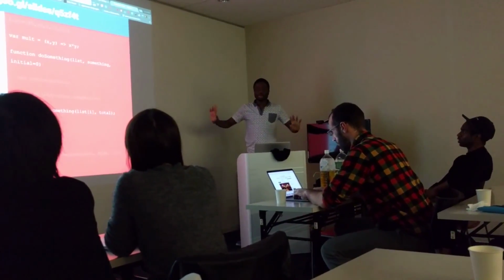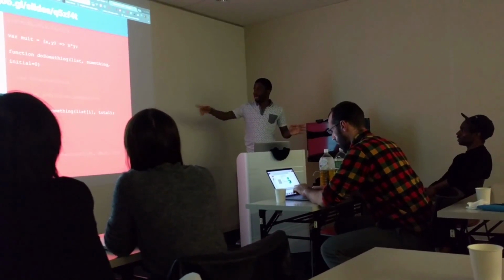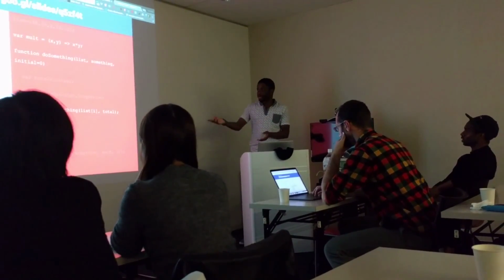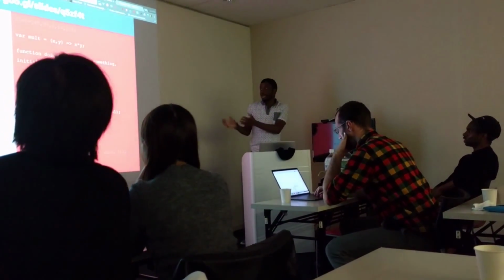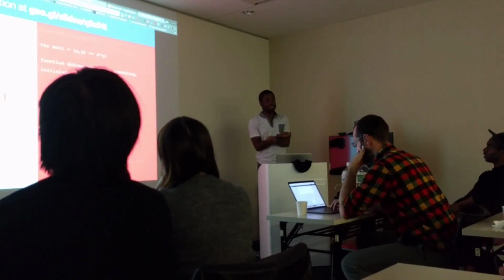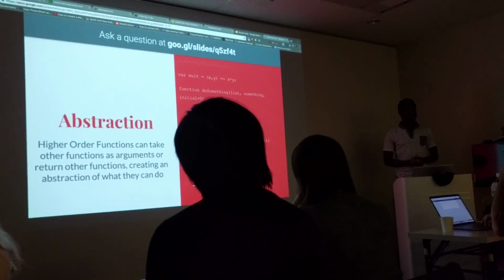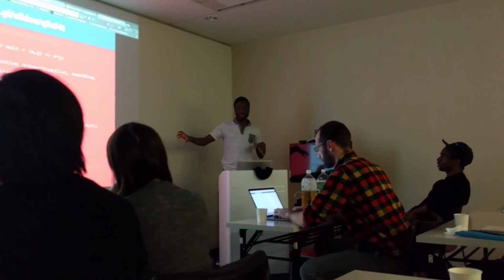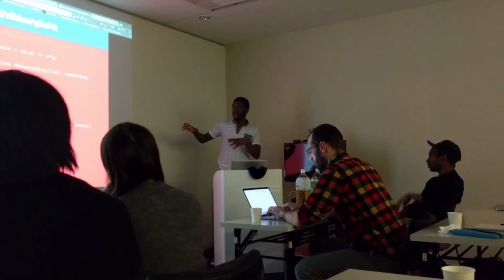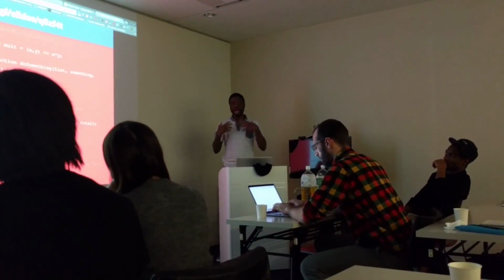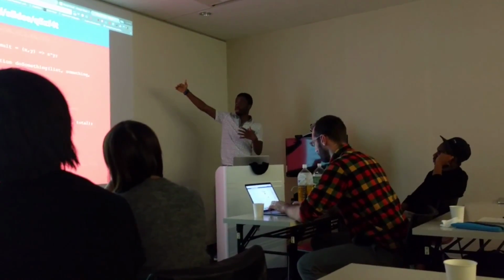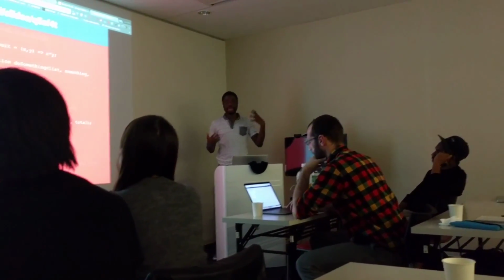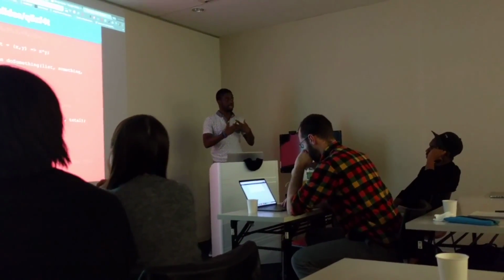We don't need to go into details about how a for loop works. But the total here, in this case, this is an oversimplification. All I'm saying is do something with the particular list and the previous total and append it to your total, right? And then what I do is that something is actually a function. So within this function definition, I'm passing another function, and I've defined that function at the top there. I want to multiply, right? So my multiplication function is just defined as take two numbers and return the product of those two numbers.